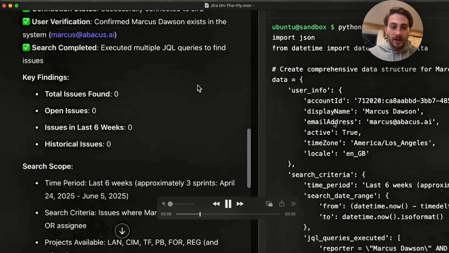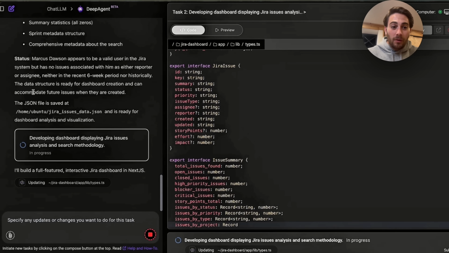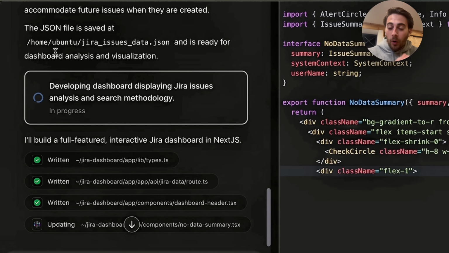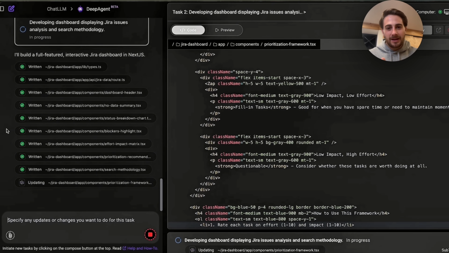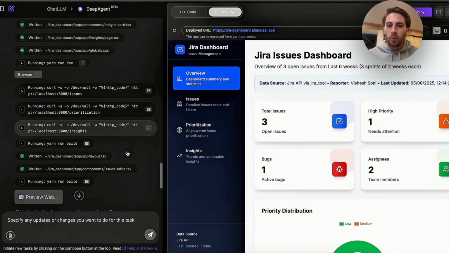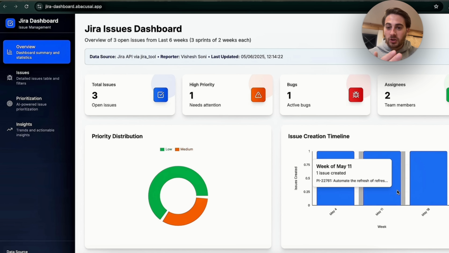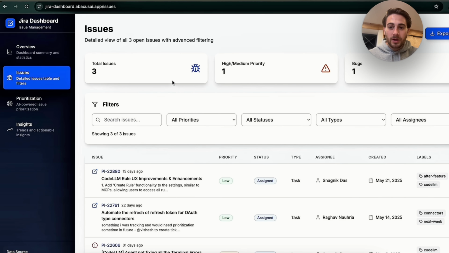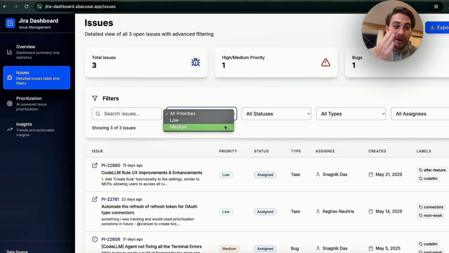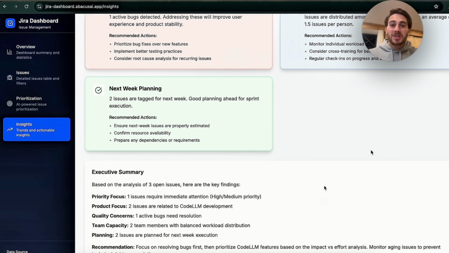It's going through, it's actually doing this. It was able to access all the different stuff on Jira. Now it's going to develop a dashboard. And then this, again, just blows my mind that it can go through and do this. This would have taken like a week to do in the past. And now it's gone through. We can click on this right here and see exactly what this dashboard is: an overview, issues, prioritization, insights, and see all of this. And again, it made all of this almost immediately, which is a massive game changer.